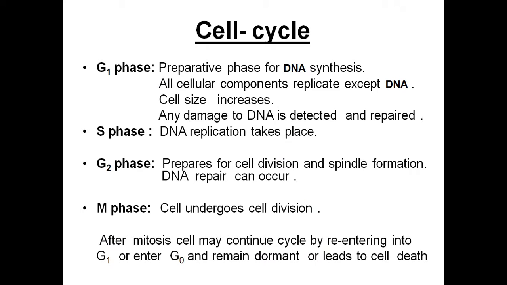Now here what you should understand is why these three preparatory phases, G1 phase, S phase and G2 phase, are required. Now I will tell you an example here. When you take human beings as an example, when we are born, we are very small, and it will take some time for the growth period.